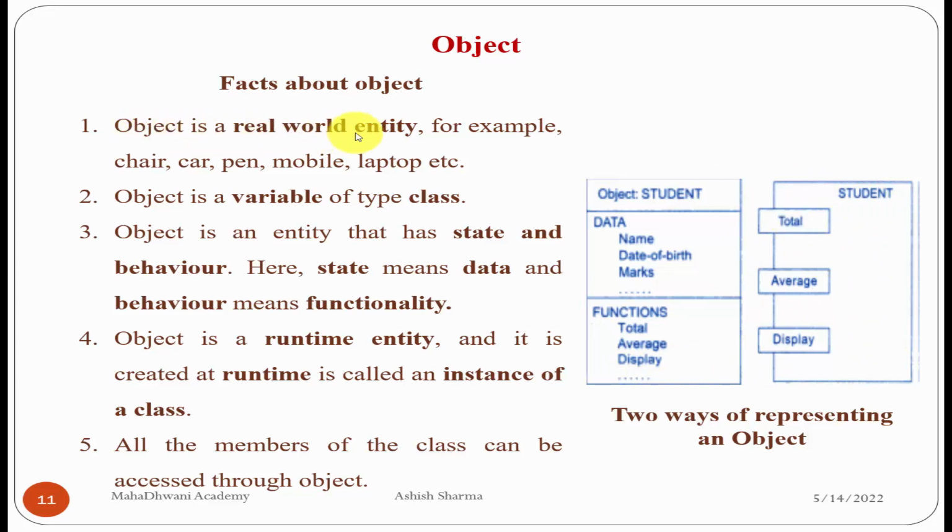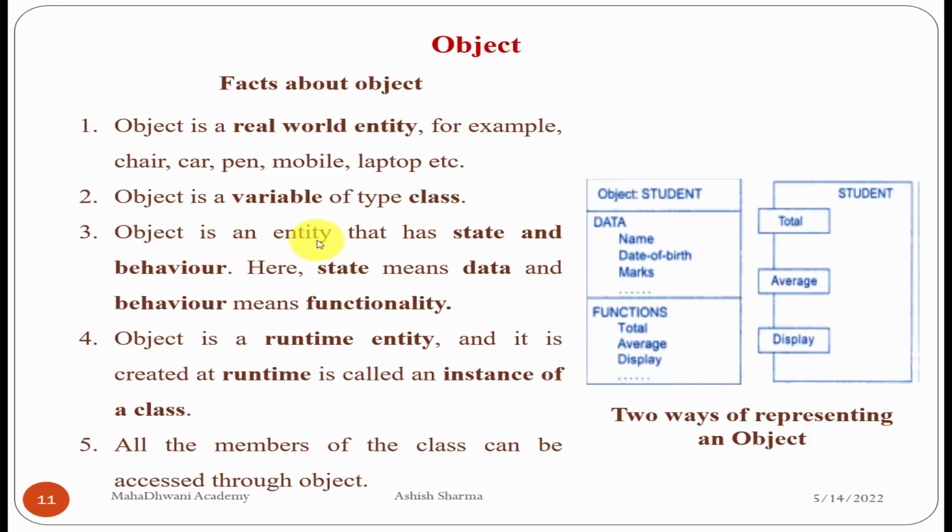Now object is a real-time entity. For example, chair, car, pen, mobile, laptop, all are objects. An object is a variable of type class. So class is a user defined data type. That's why we are using the word type. Object is a variable of the type class. And you see one thing, only a variable can consume memory. So an object can consume memory. A class never consumes memory. Class is a logical entity. Object is a physical entity. So an object has the capability to consume memory on the system. A class never consumes memory on the system. Remember this point.